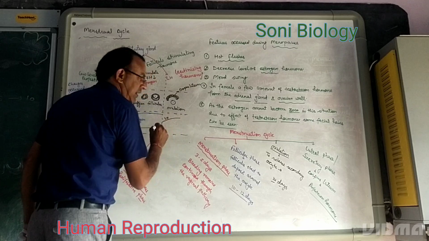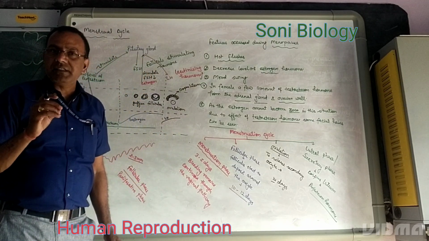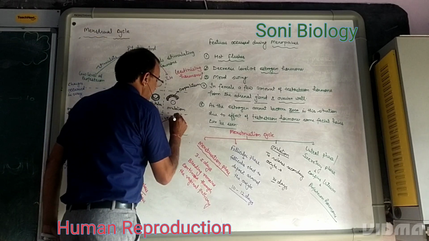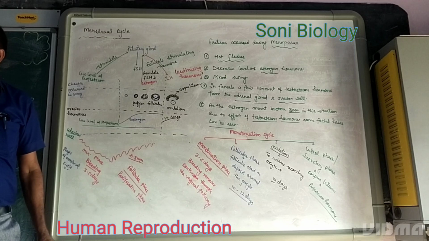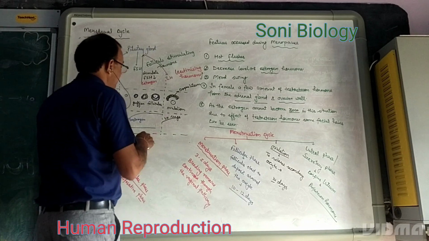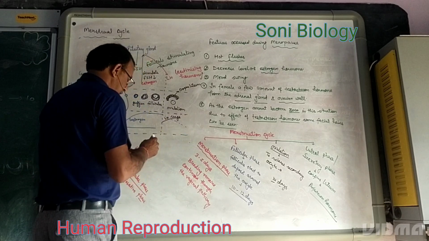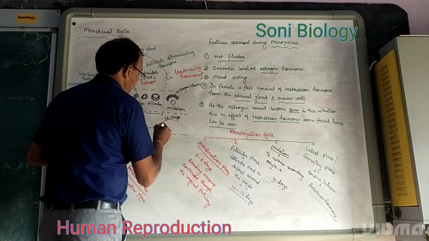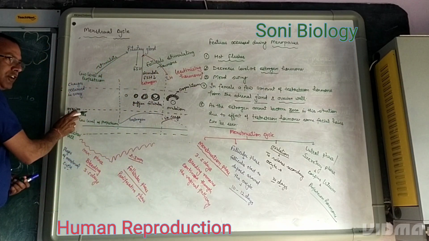The luteinizing hormone level increases, and when the level of LH increases, that is called the LH surge. That is called the LH surge. But the estrogen level also becomes lower. Progesterone remains the same. This change occurred in the ovarian hormones.